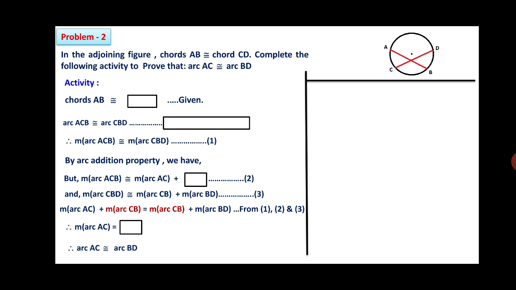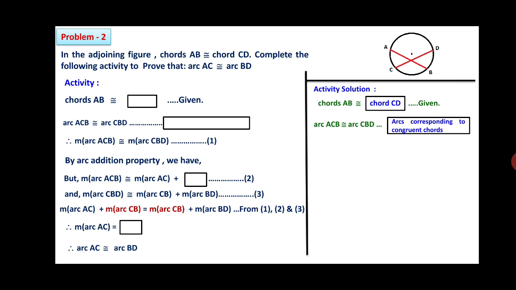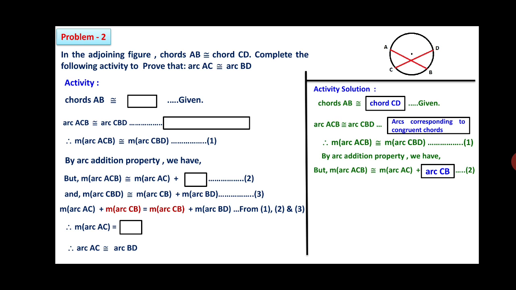So we will write the activity solution. Chord AB is congruent with chord CD. Here it is CD, that we have to write in the box given. Arc ACB is congruent with arc CBD, that is, the arcs corresponding to the congruent chords. Reason: M arc ACB is equal to M arc CBD, statement 1. By arc addition property we have that measure of arc ACB is equal to measure of arc AC plus measure of arc CB, statement 2. And measure of arc CBD is equal to measure of arc CB plus measure of arc BD, statement 3.